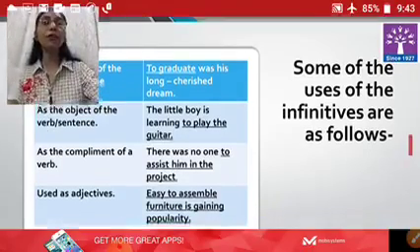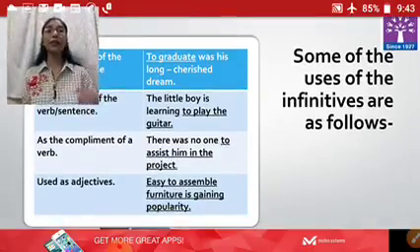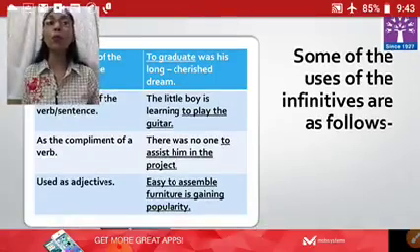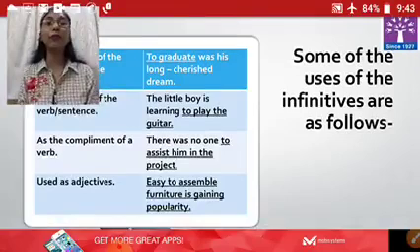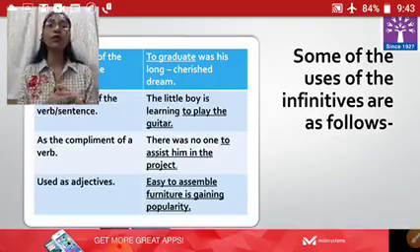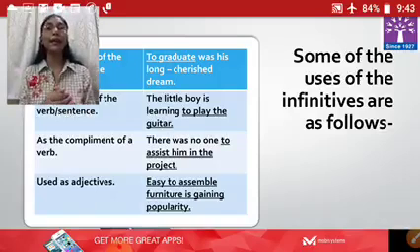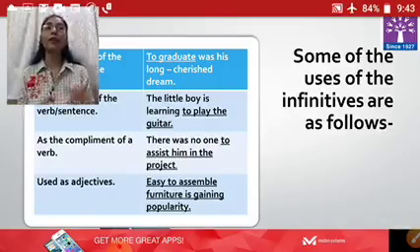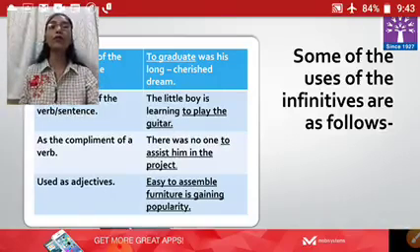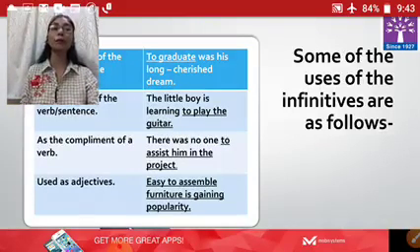The third form where infinitive can also be used is as the complement of a verb, right? To satisfy the verb we use a complement of a verb. There was no one to assist him in the project. To assist him in the project is the complement of a verb, which is trying to satisfy the verb.